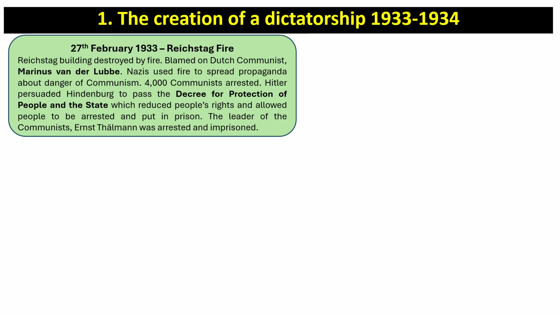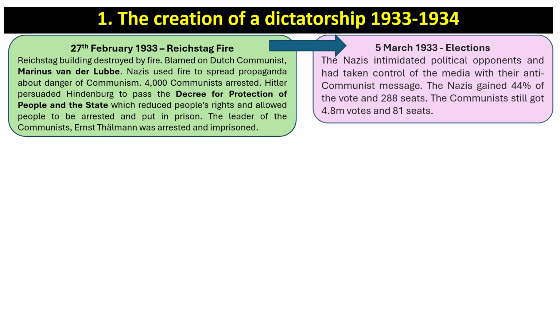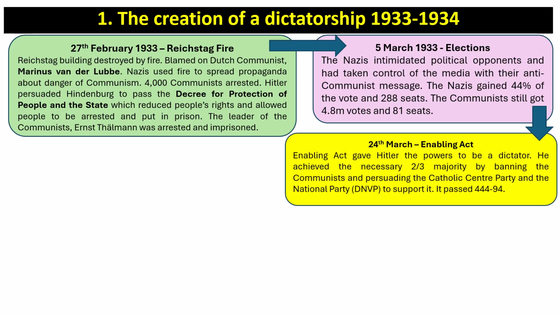In a nutshell, the Reichstag was destroyed by the fire started by Dutch communist Maurits van der Lubbe, and it led to Hitler persuading Hindenburg to pass the Decree for Protection of People in the State, which reduced people's rights and allowed communists to be arrested, including the communist leader Ernst Thälmann. That then led to the 5th of March elections, where the Nazis intimidated political opponents. They took control of the media with their anti-communist message. The Nazis gained 44% of the vote and 288 seats. But despite all that, the communists still got 4.8 million votes and 81 seats.